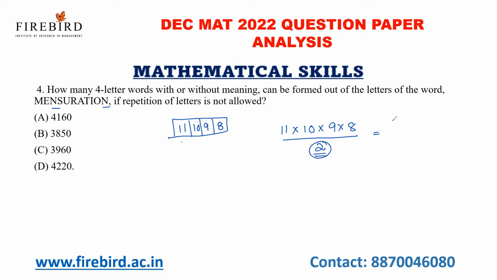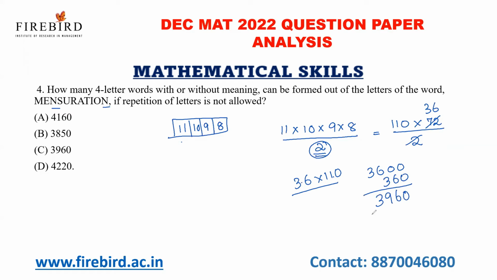Okay. So what is 11 into 10? 110. 9 8s are 72. Okay, divided by 2, if I cancel, it is 36. See, 36 into 110 is my answer. If I multiply 36 and 100, I'll get 3600. If I multiply 36 and 10, I'll get 360. So 3960 is my answer. Okay, so my answer is 3960.